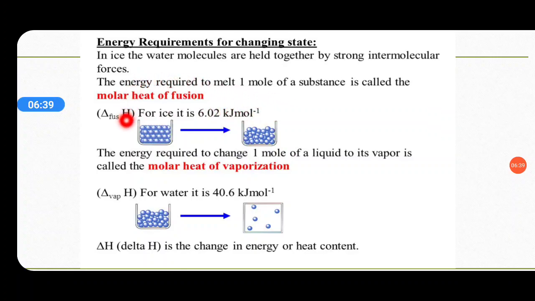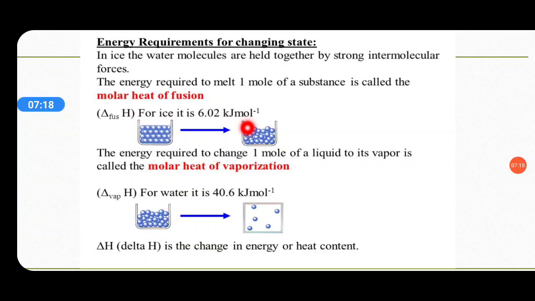What we are going to do is convert this ice into the liquid state. During this process, the amount of enthalpy, the amount of heat which is absorbed, will be delta H fusion, represented as delta H, with the initial letters of the word fusion, FUS. The amount of heat absorbed is 6.02 kilojoule per mole. As you know student, the enthalpy heat is represented as kilojoule per mole.